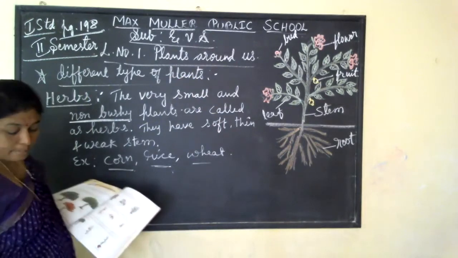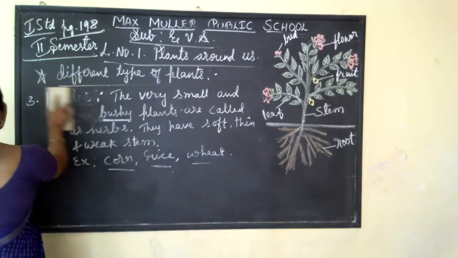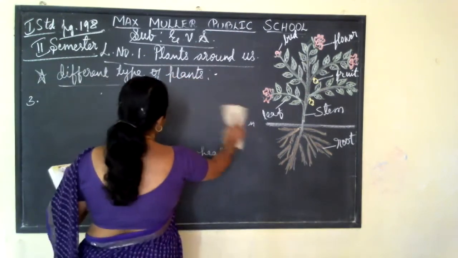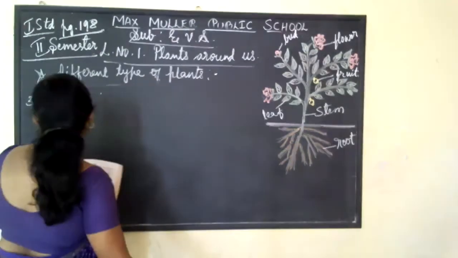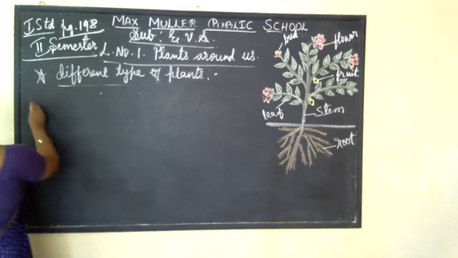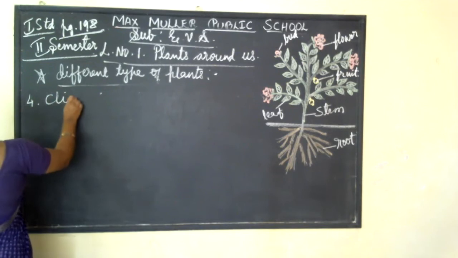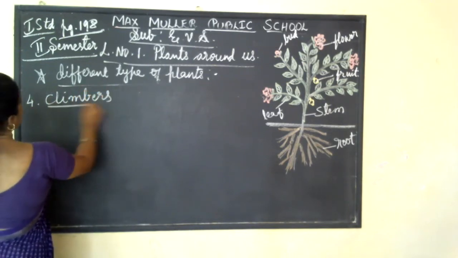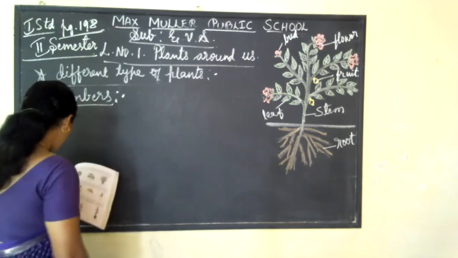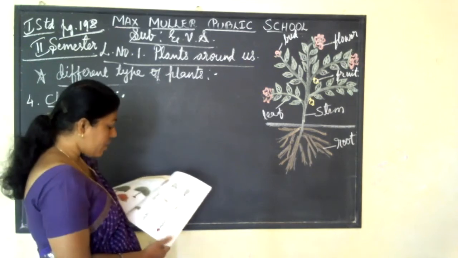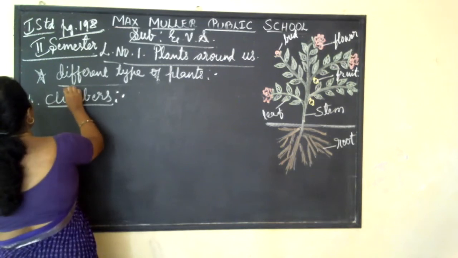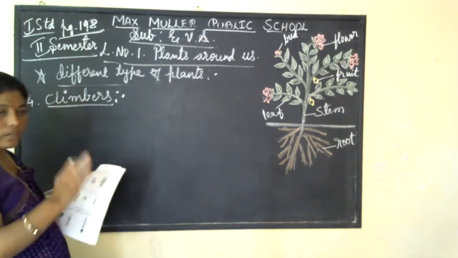Next one, climbers. We will see the fourth one, climbers. These are all the different types of plants. First you learned about trees, then shrubs, herbs, and then the fourth one, climbers. What is meant by climbers? Some plants have weak stems and need support to stand. In the word climber itself you can identify that they need support to climb.